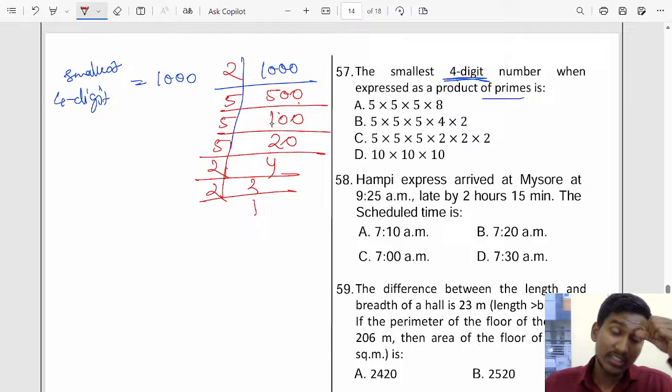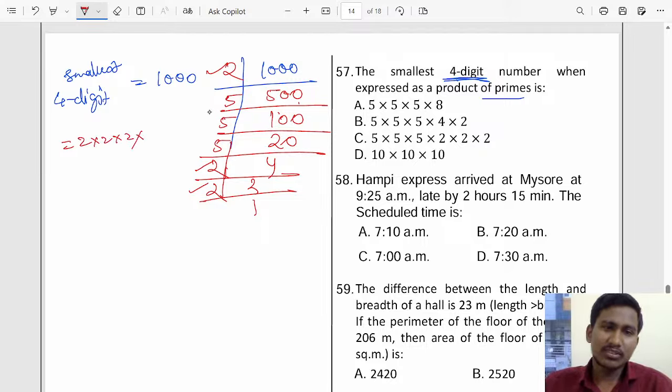So here if you see, 2 is how many times? 1, 2, 3 times. So 2 is 3 times, and 5 is how many times? 1, 2, 3 times. So 5 into 5 into 5. So we will go, 2 is 3 times, 5 is 3 times. So answer option C will come.